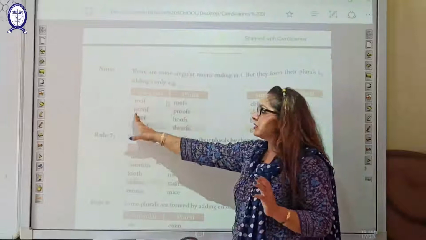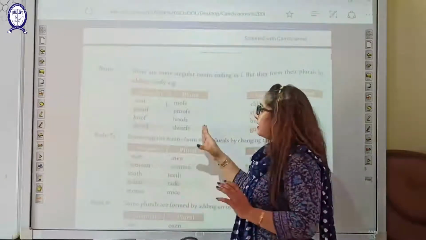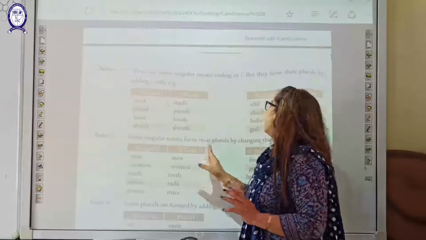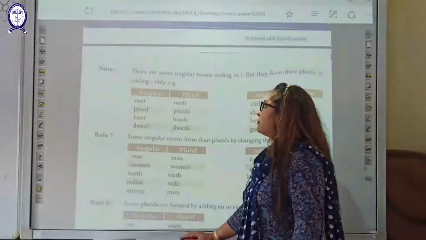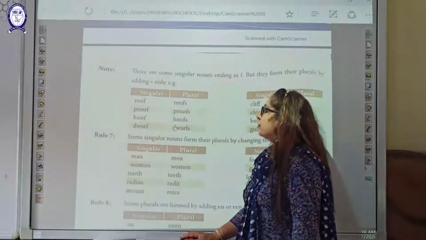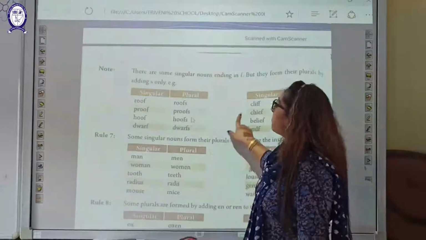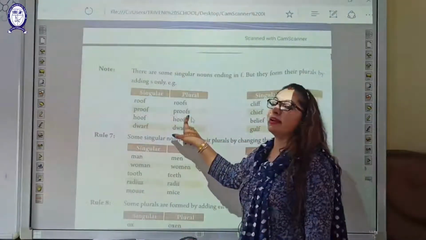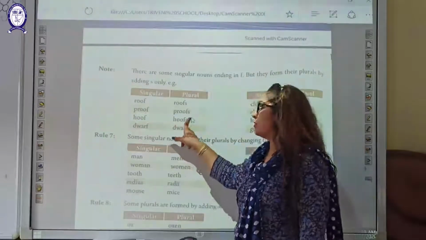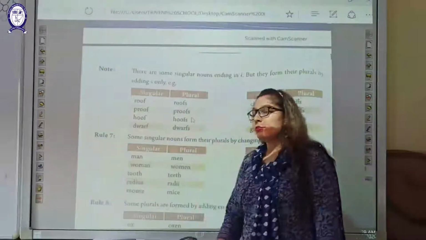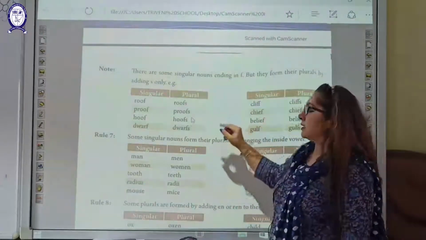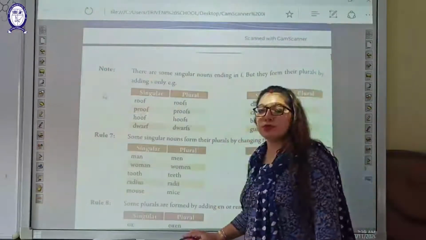See, this word is in the singular form and this word is in the plural form. So roof, roofs, have only added s at the end of this word to make them in a plural form. So the remaining example you have to go through, students.